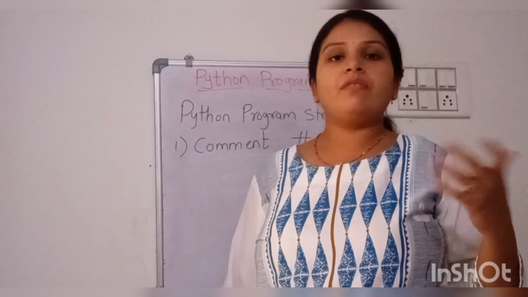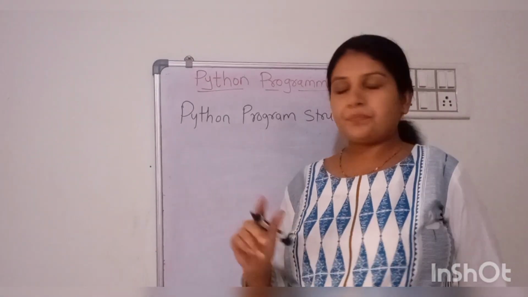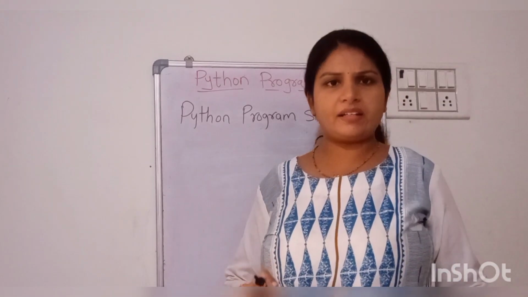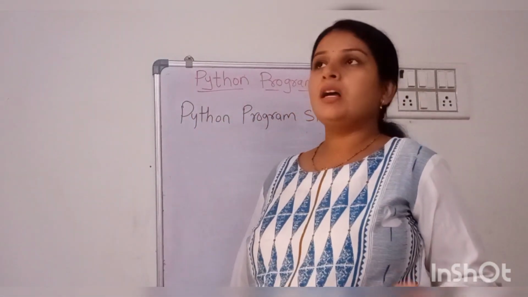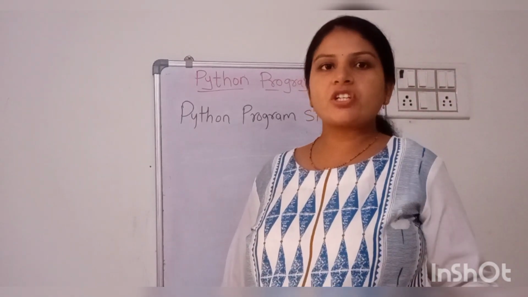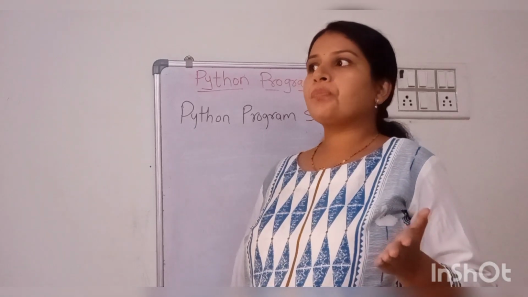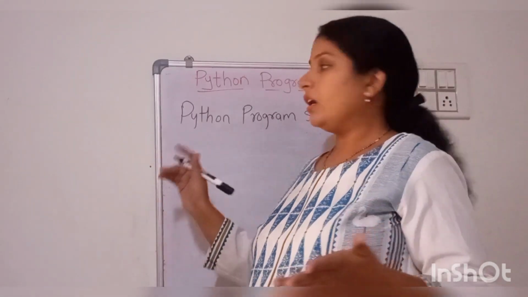Comments play a very significant role in a Python program. The second part is the normal statements. These normal statements contain variable declaration, value initialization, and also some of the normal instructions that you can write down.